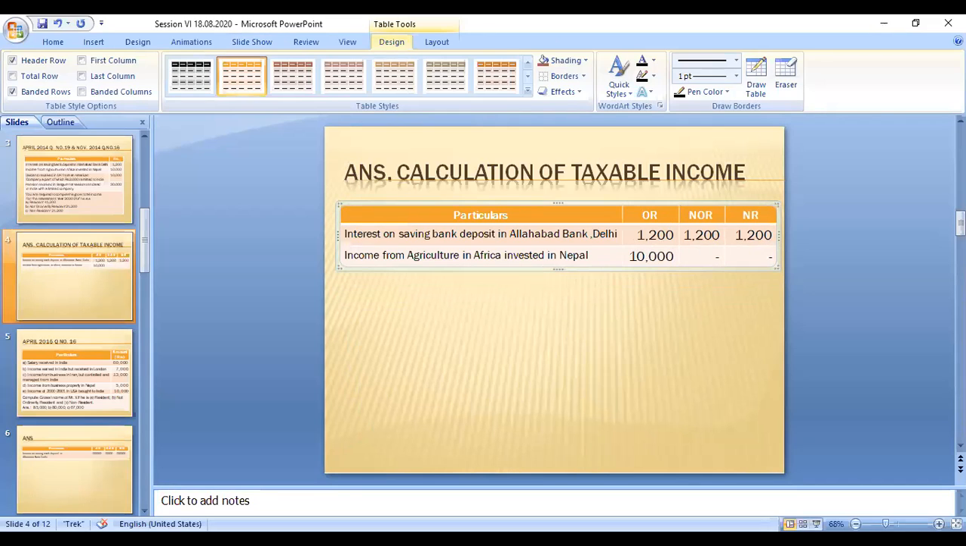The other persons need not pay the tax, because this is in foreign countries: income received in a foreign country and invested in a foreign country. So he need not pay the tax.